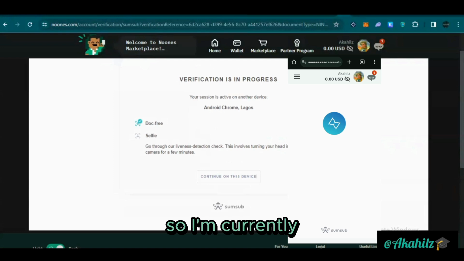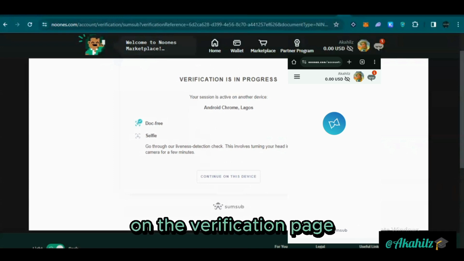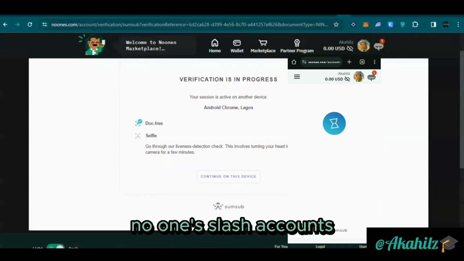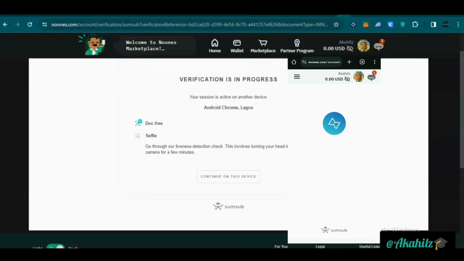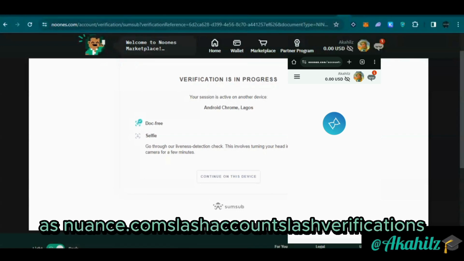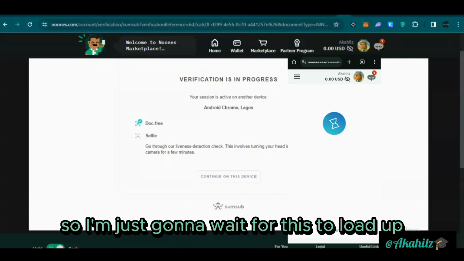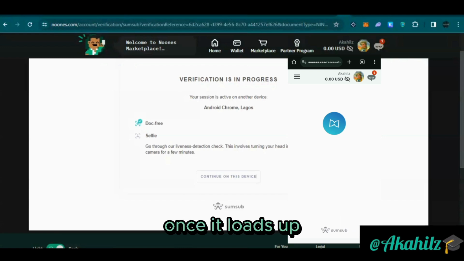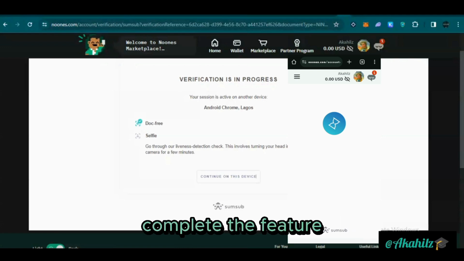So I'm currently on the verification page, NoOnes, noones.com/account/verifications. I'm just going to wait for this to load up. Once it loads up, we'll be able to complete the facial verification.